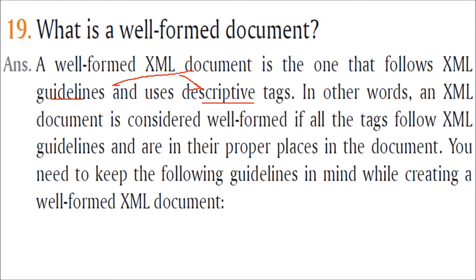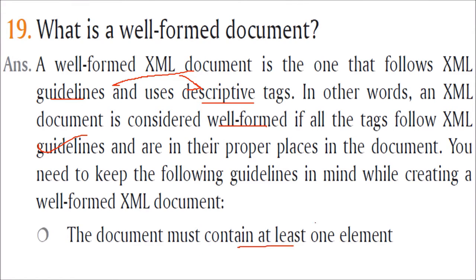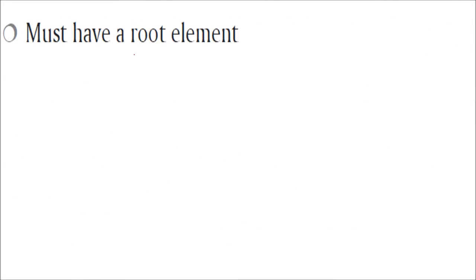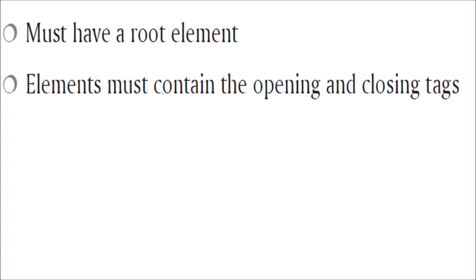An XML document is well-formed if all the tags follow these guidelines and they are in proper places in the document. So when you are making an XML document and you are saying it is well formed, then the document must contain at least one element. Then it must have a root element. Elements must contain the opening and closing tags.